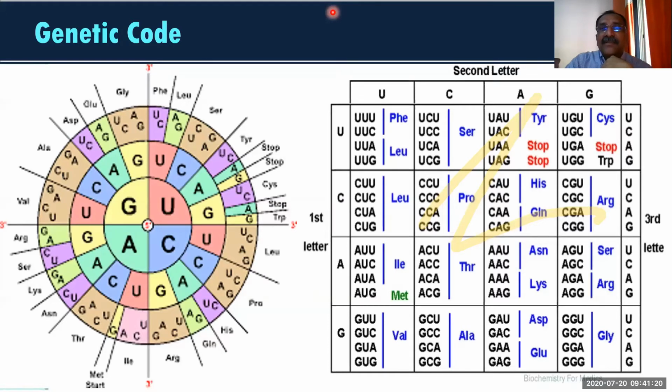Come on fast, only 61% done. Time is over.